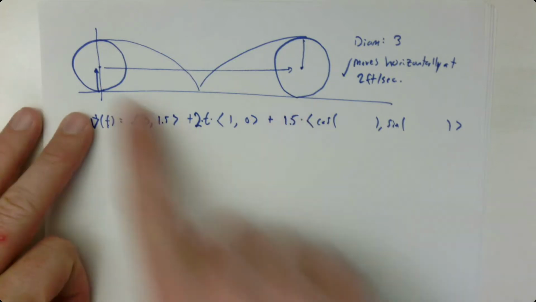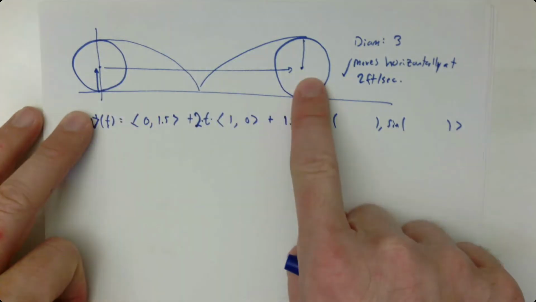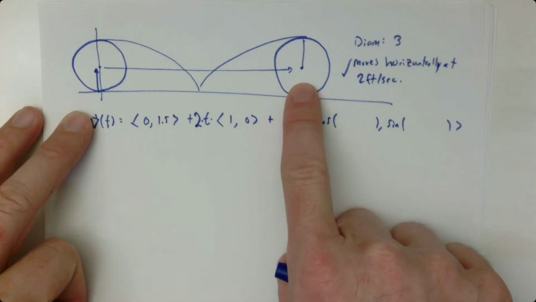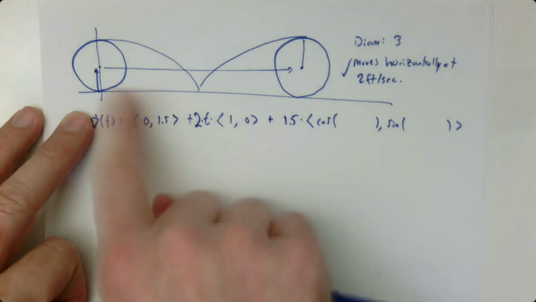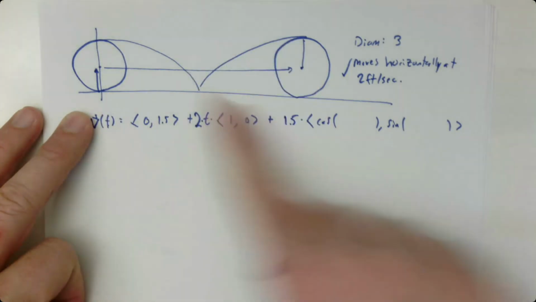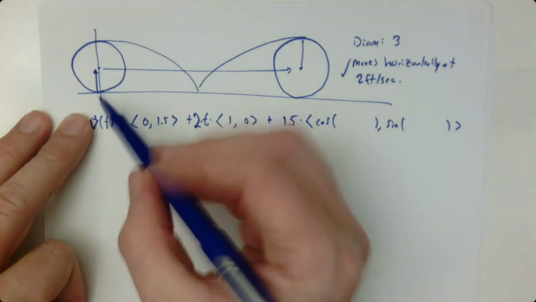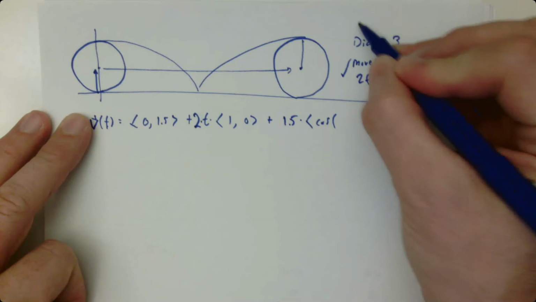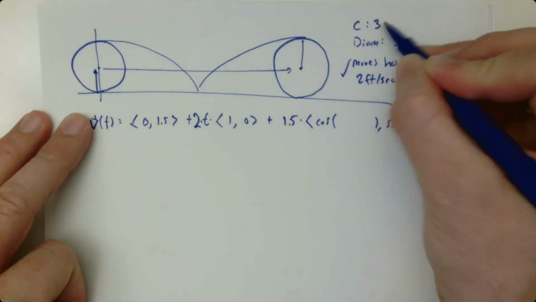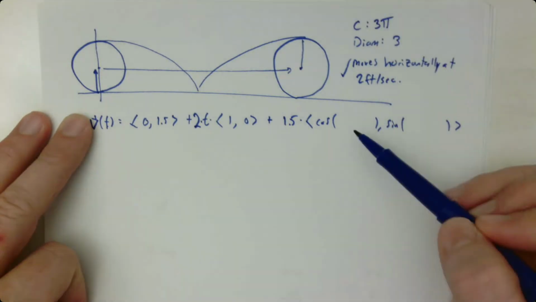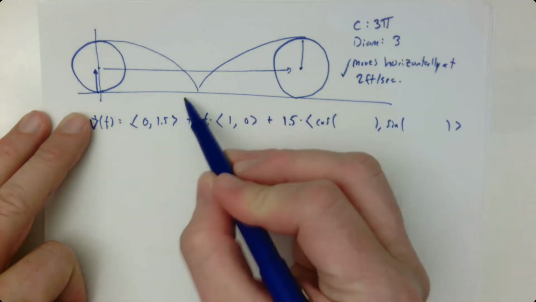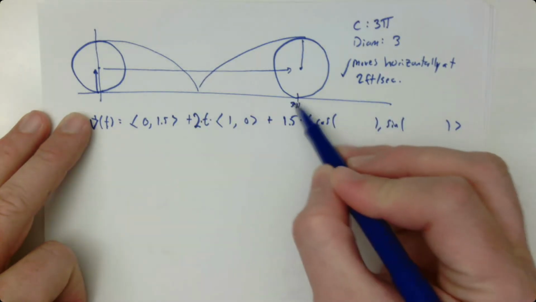So if I could figure out how long it takes me to move that far, then I could figure out that's how long it must have taken to do a full rotation of 2 pi. So let's figure that out. The circumference is going to be 3 pi. So I know this distance here is now 3 pi.